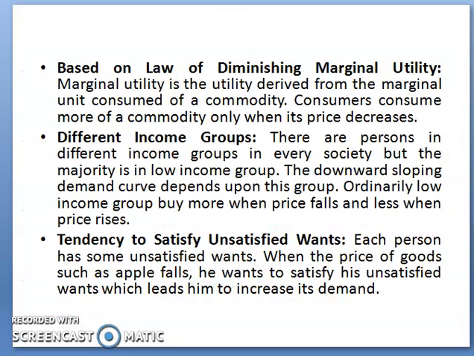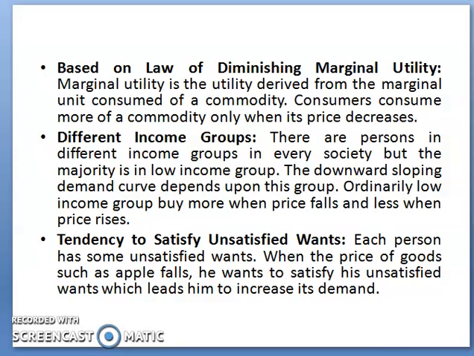The next is the law of diminishing marginal utility. Marginal utility is the utility derived from the marginal unit consumed of a commodity, that is, from one additional unit consumed.